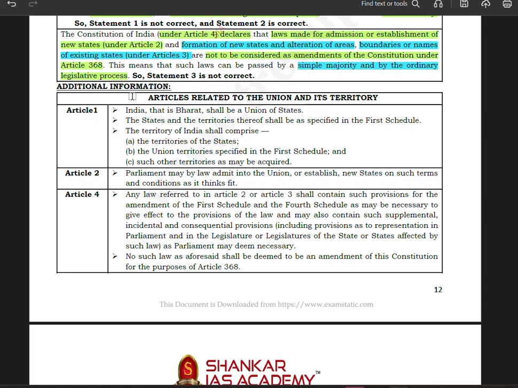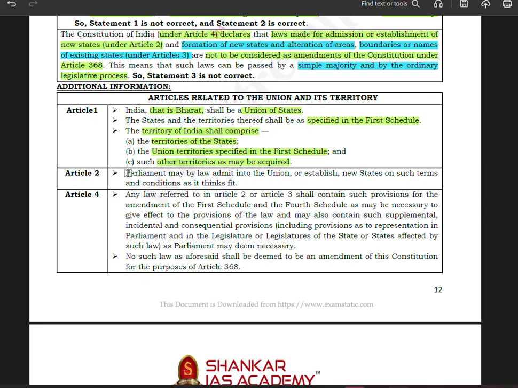Now, additional information. Let us see articles related to the Union and its territory. Article 1 says that India, that is Bharat, shall be a Union of States. India has two names. The states and the territories thereof shall be as specified in the first schedule. So whatever states and territories we have as part of India are specified in the first schedule. The territory of India shall comprise the territories of all the states, Union territories specified in the first schedule, and such other territories as may be acquired. So you have states, UTs, and other territories as may be acquired.